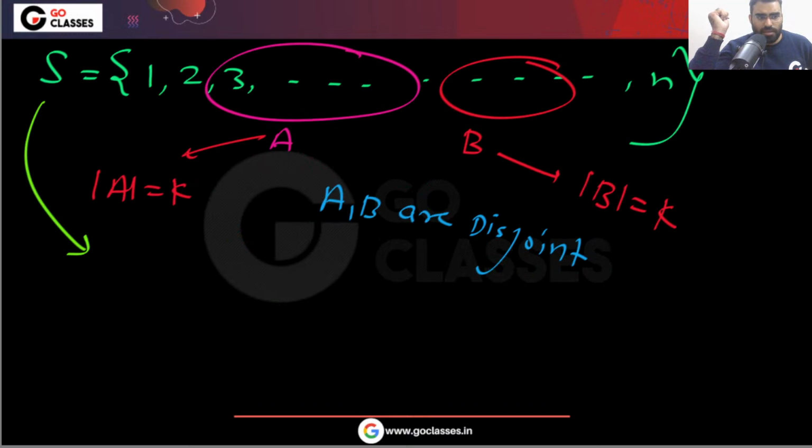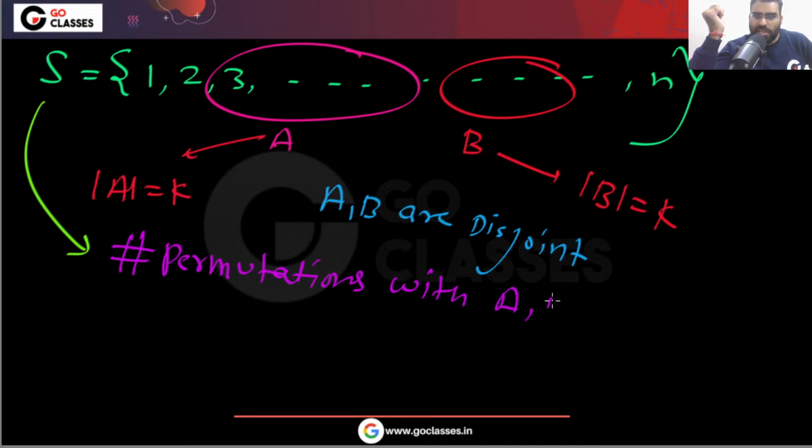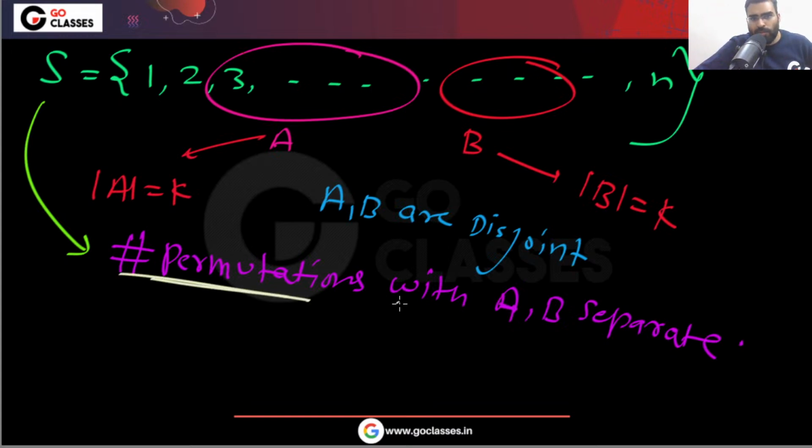So how do we solve this question? The answer is very simple. How do we find the number of permutations? You have to count the permutations with A comma B separate. This is an extremely easy question, let me tell you. Now we will see the solution for the number of permutations with A comma B separate.